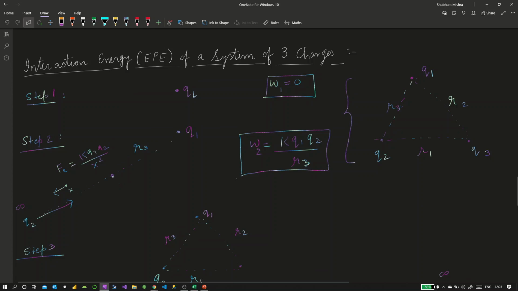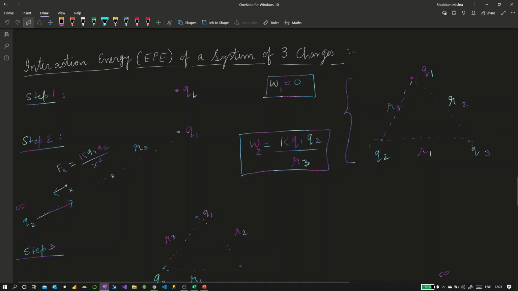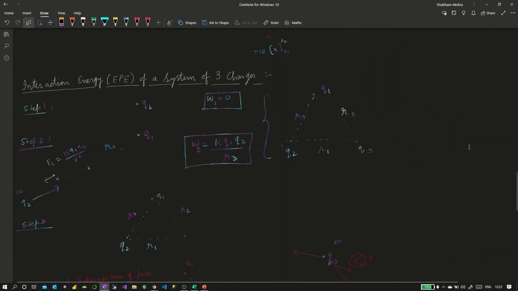In this step 3, now we had to bring Q3, and what we discussed was, when we are bringing Q3, we would have to do even more work, right?